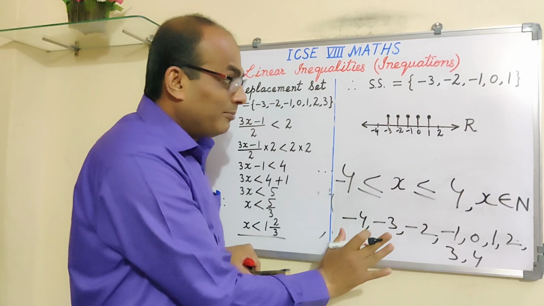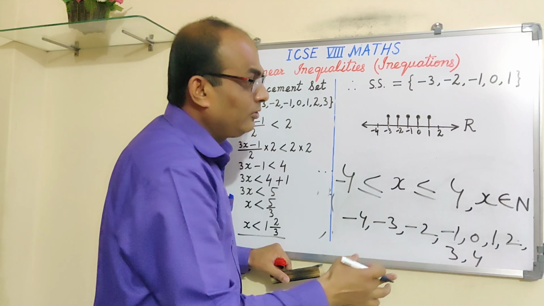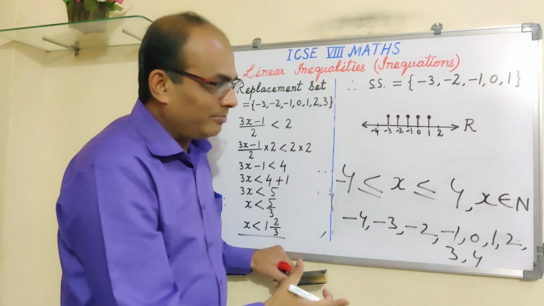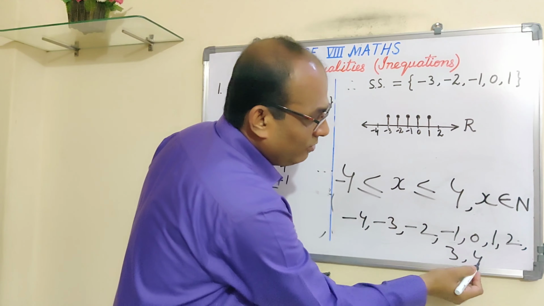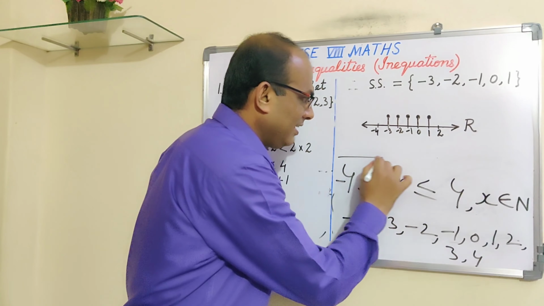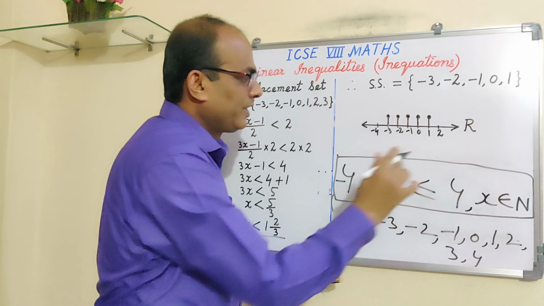These are the values. But are they natural numbers? Because we want only those x, those values which are natural numbers. Right? So they all are not natural numbers. Only 1, 2, 3, 4, they are the natural numbers. So in this case, suppose any inequation is given like this and the condition is given. Alright, so you think what are the numbers? Rough working you can do this, and from there you can choose, you can select.